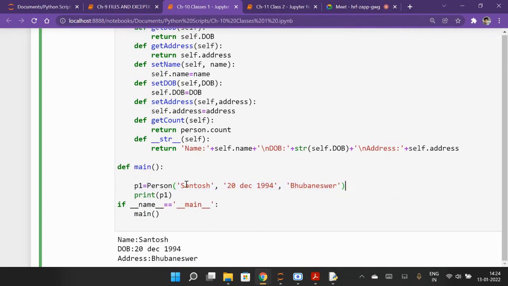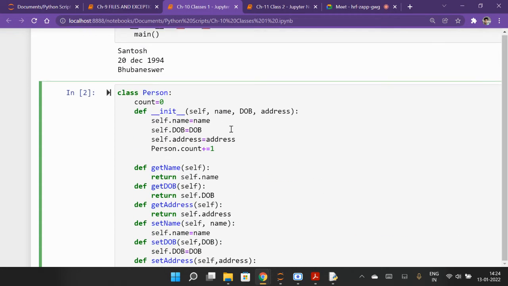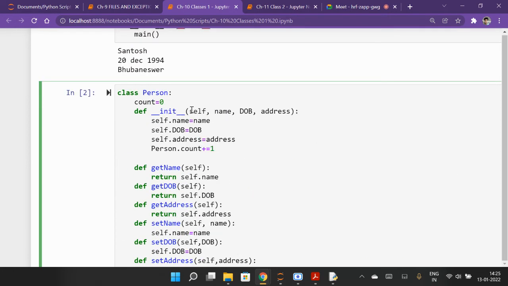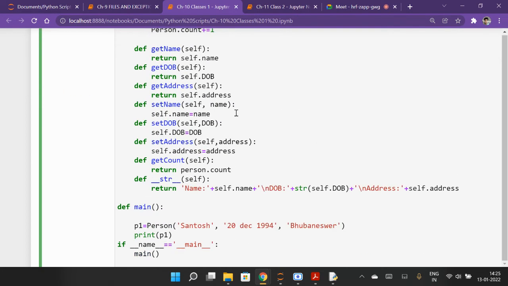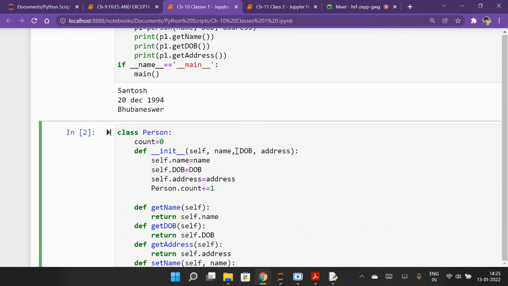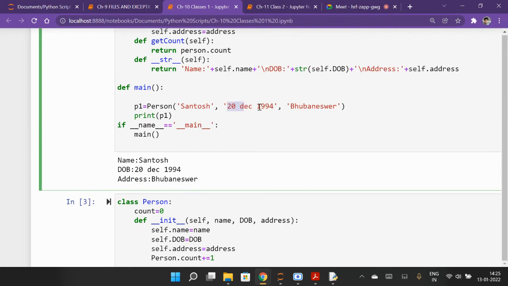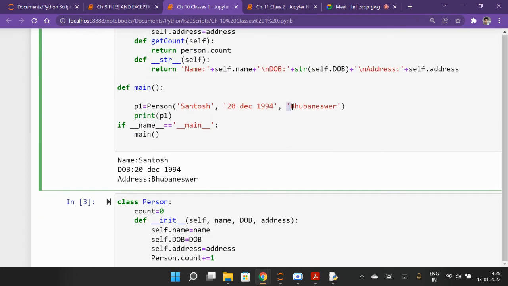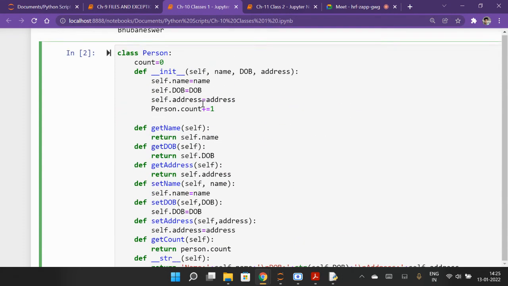Person 1, I defined Santosh, date of birth and address. The parameters here: self was the object, so this self here is p1, and name is here, date of birth is here, and address is here. So there are three parameters in one object.